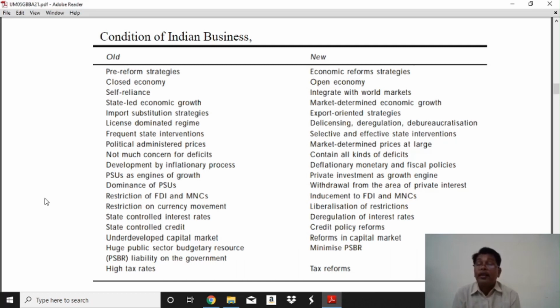Then there was the import substitution strategy. India imported many commodities from other countries and was dependent on them, and we had not implemented substitution. But in the fourth five-year plan, we focused more and more on substitution, producing commodities in our own economy.